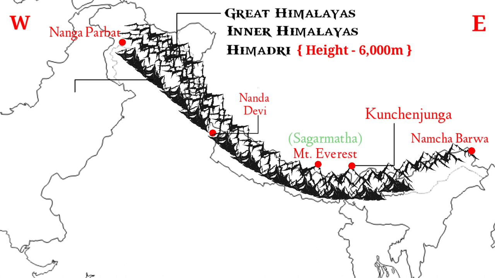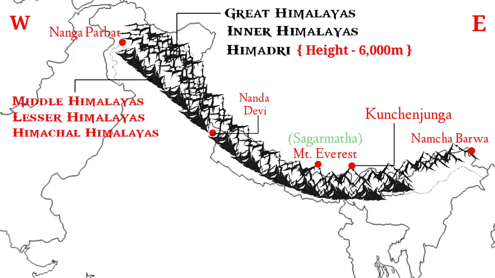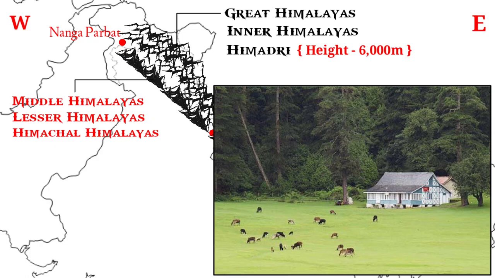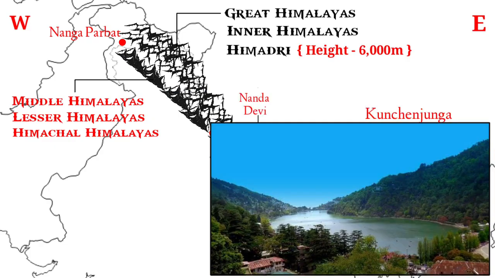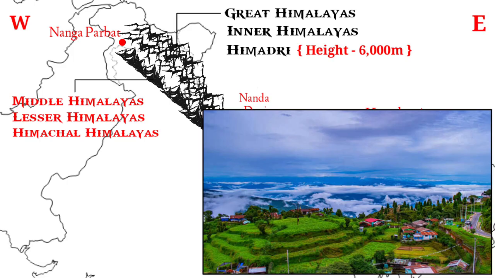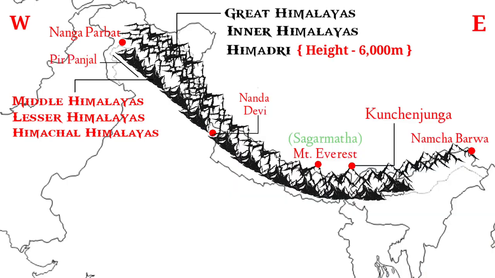Now to the south of the Great Himalayas lies the Middle Himalayas, or the Lesser Himalayas, also known as the Himachal Himalayas. All the important hill stations such as Dalhousie, Dharamsala, Simla, Mussoorie, Nainital and Darjeeling belong to this range. The Pir Panjal in Kashmir and Dhauladhar in Jammu and Kashmir and Himachal Pradesh belong to this range, and so does the Mahabharat range of Nepal.